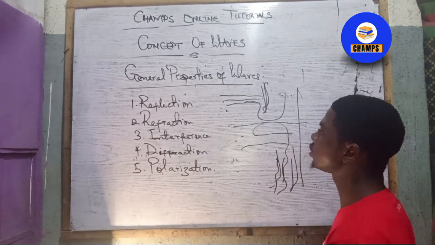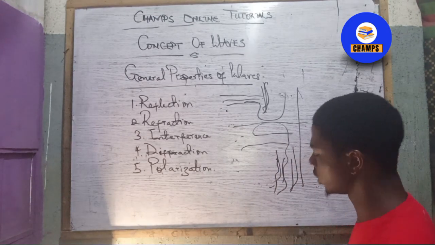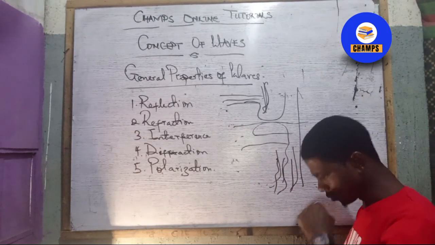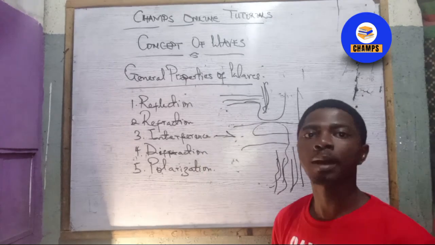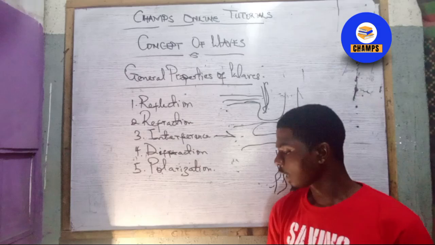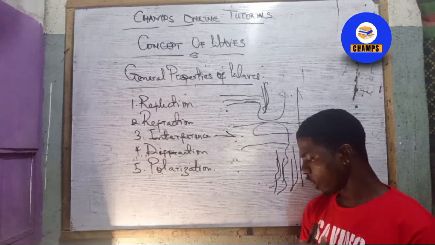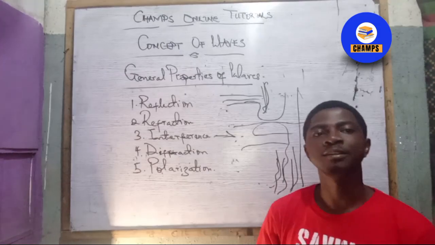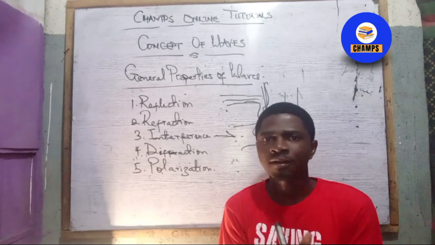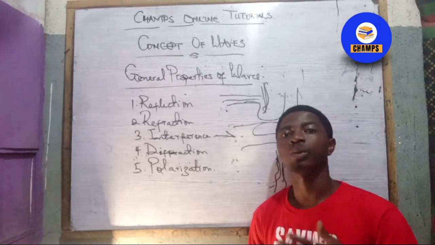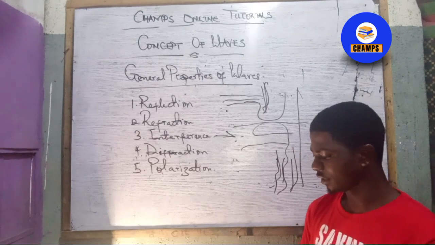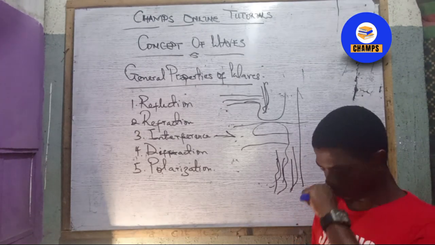The third one, the interference. This is also known as the superposition of waves. And when we're talking about superposition of two waves, that is when they are in phase. But in that interference, you can have 2 different cases. We have the constructive interference and we have the destructive interference. I believe this is very much clear now.